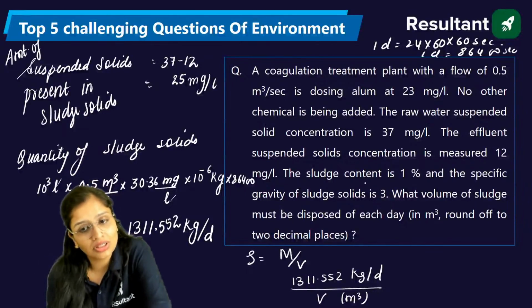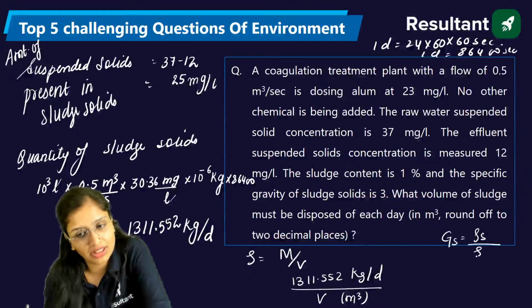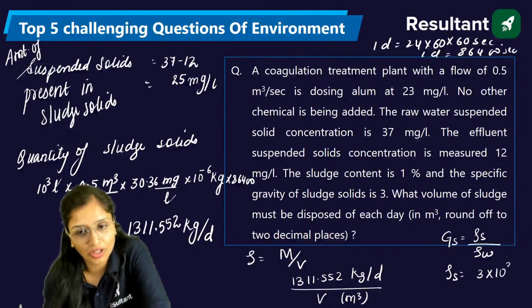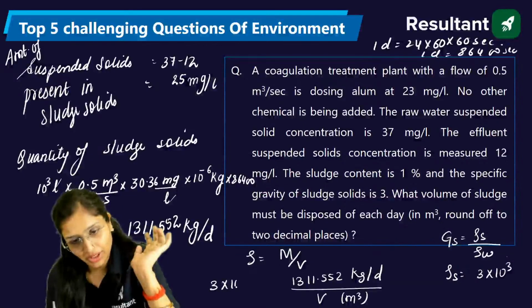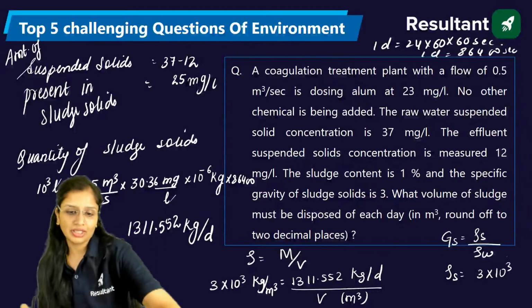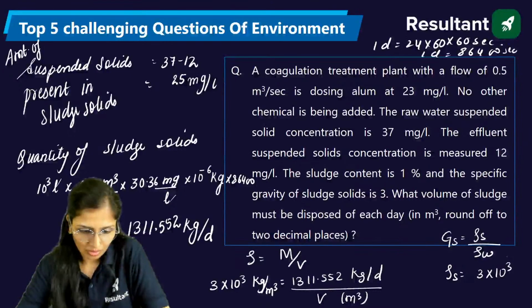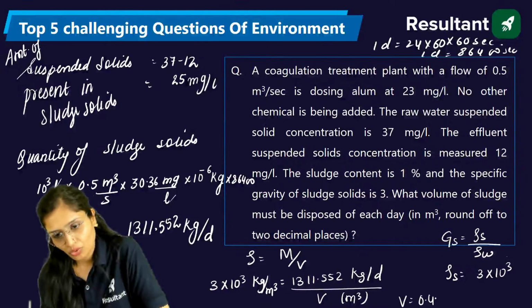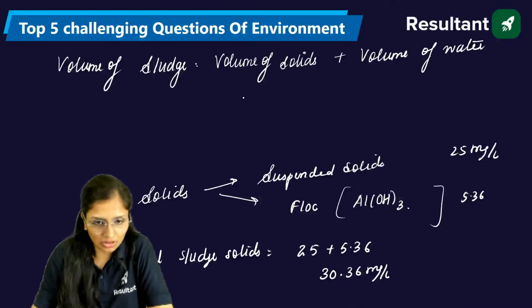Density is not given to us, rather specific gravity is given. Specific gravity is the density of the solids upon density of water. So density of the solid will become 3 into density of water. If nothing is mentioned, take it 1000 kg per cubic meter. So 3 into 10 raised to power 3. From here you will get the volume. This will come out to be 0.437 meter cube. This is the volume of your sludge solids.